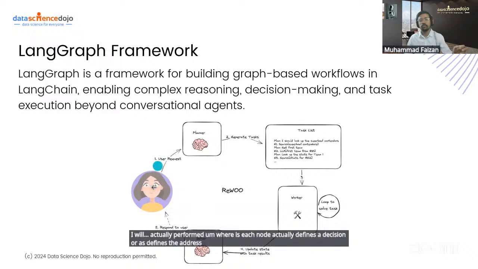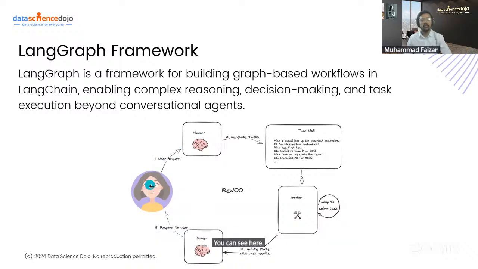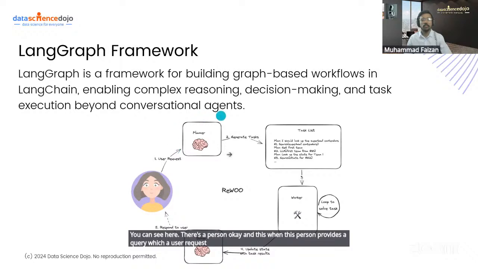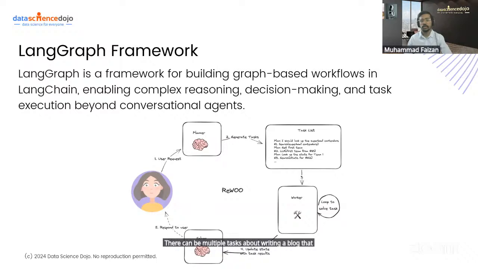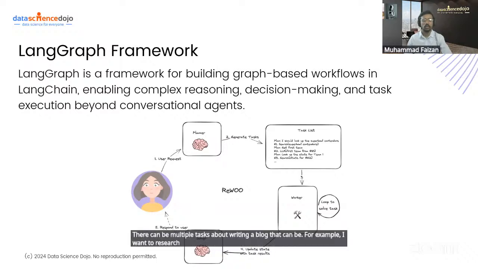You can see here there's a person, and when this person provides a query, which is a user request, then our LLM decides and plans what the task list should be and what the person wants. For example, if I want to write a blog, there can be multiple tasks. For example, I want to research and find out the sources that are relevant. It can be from YouTube, it can be from web links or any other sources to get the inspiration from.